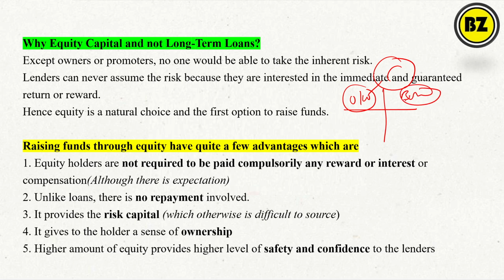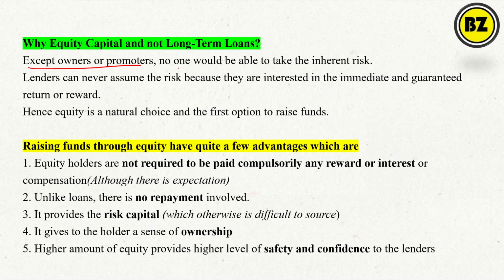Then why sell the ownership? That is why equity capital is preferred. Now see, except the owner and the promoter, no one would be able to take the inherent risk, right? Obviously. So who will take the risk? If I have to give a loan as a banker, how can I take the risk on your company? But if I am purchasing shares, I am the owner, I am the promoter, so I can take the risk, right?